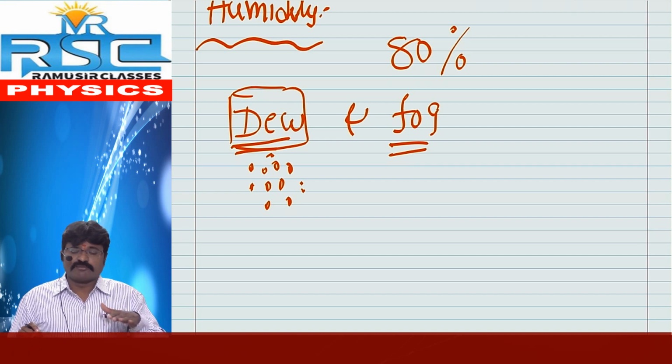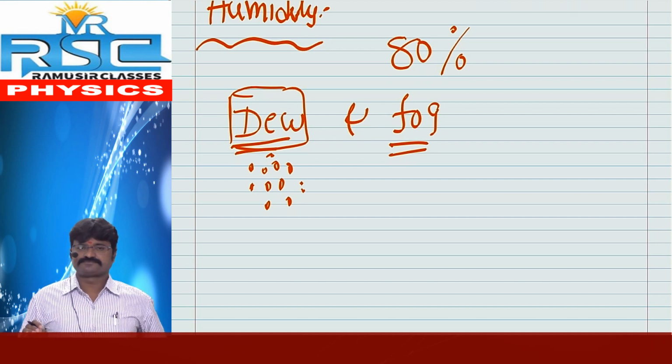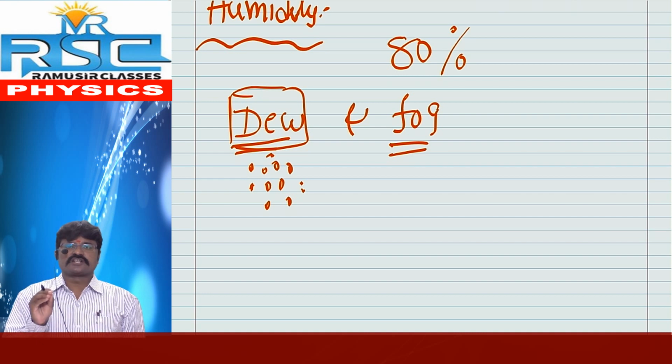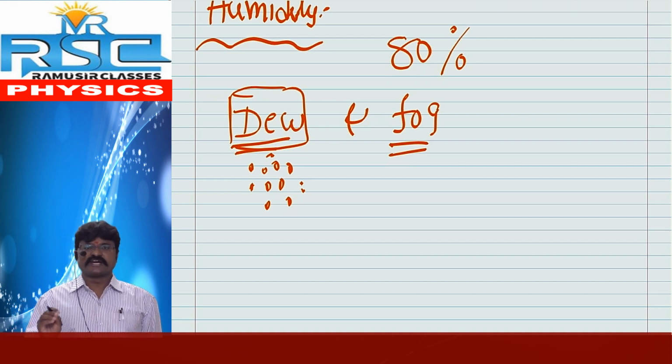The air above these surfaces, what are the surfaces? Grass, bike covers, mirrors. The air above these surfaces gets saturated. Then some water droplets are present on that. Why are they present?